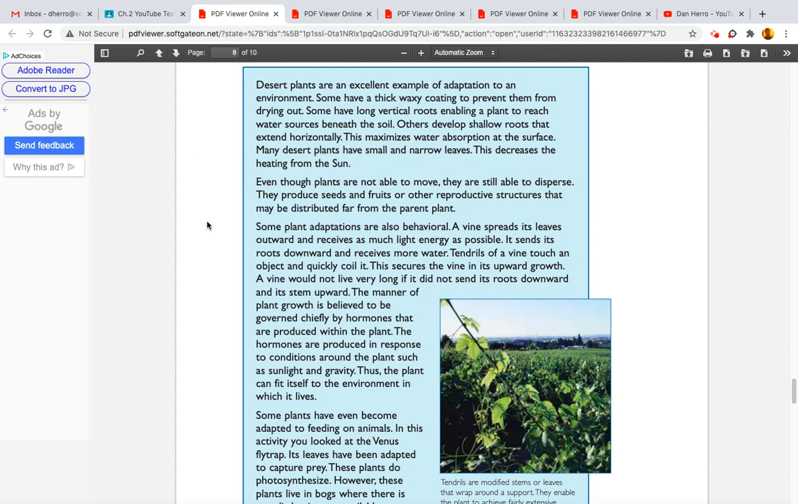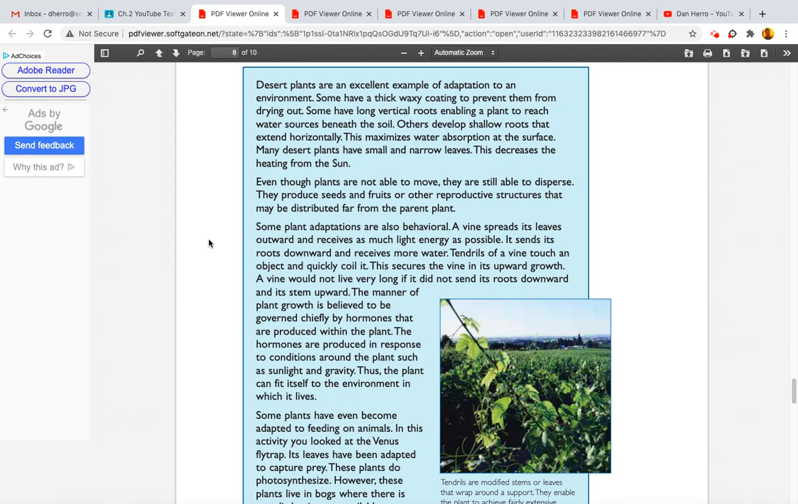Even though plants are not able to move, they are still able to disperse. They produce seeds and fruits or other reproductive structures that may be distributed far from the parent plant. Some plant adaptations are also behavioral. A vine spreads its leaves outward and receives as much light energy as possible. It sends its roots downward and receives more water.